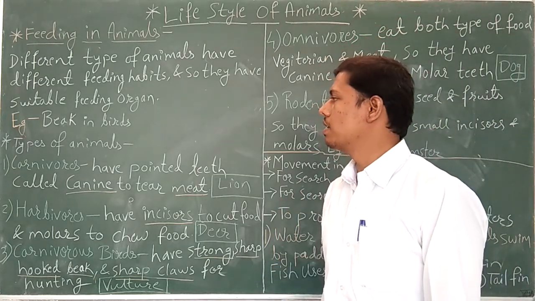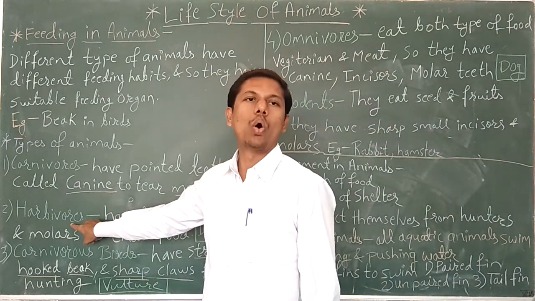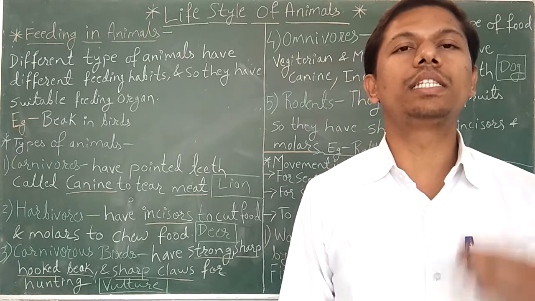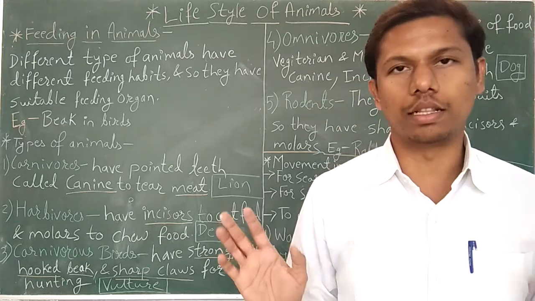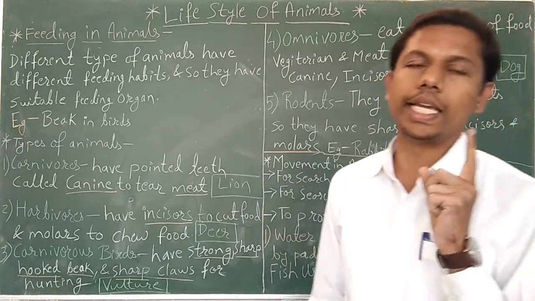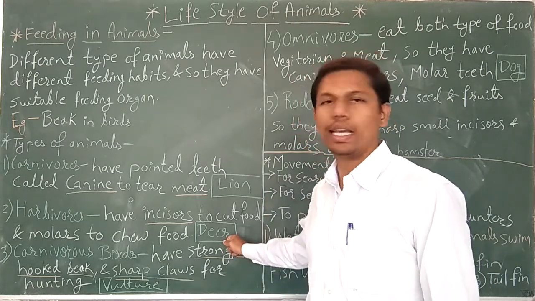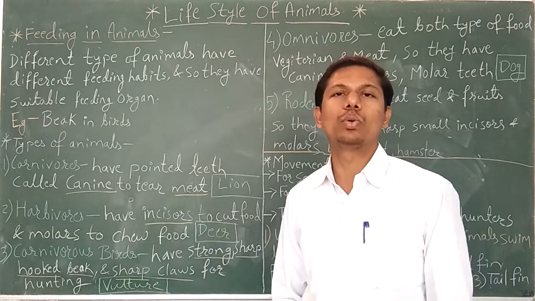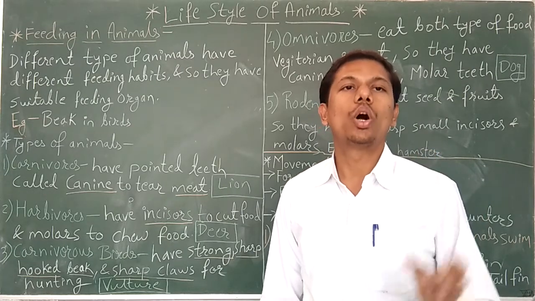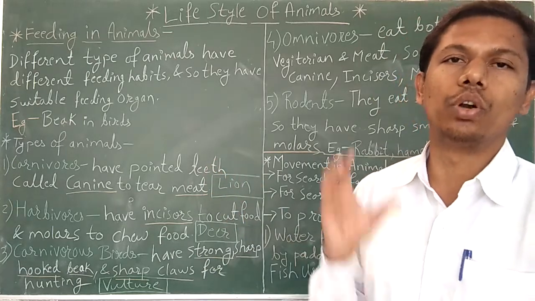Then the next type of organism is the herbivorous organism. What is a herbivorous organism? It only eats plant material and nothing else. An example is deer. Other examples we generally know are cattle, meaning sheep, goat, buffalo; all these eat plant material. They depend upon plants for food.